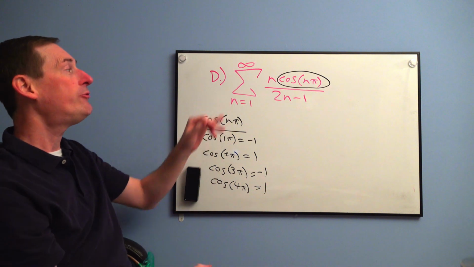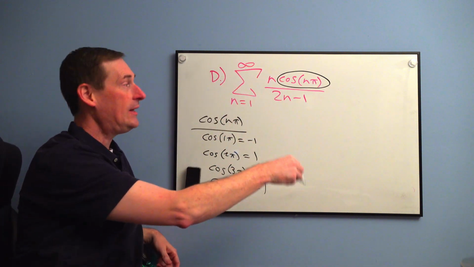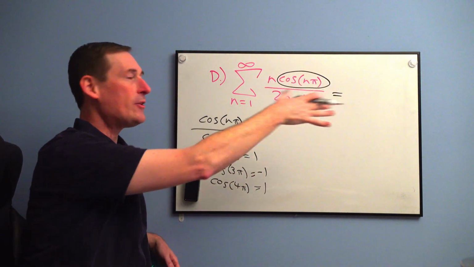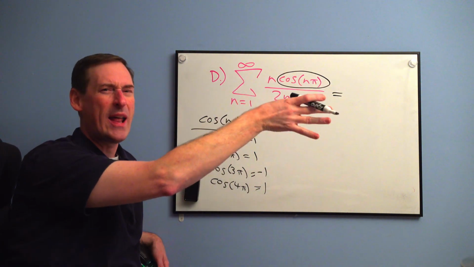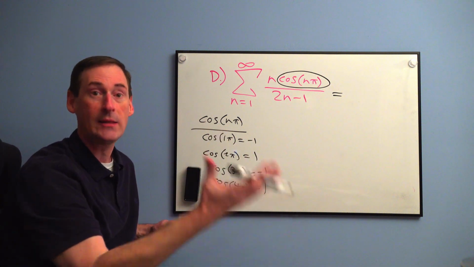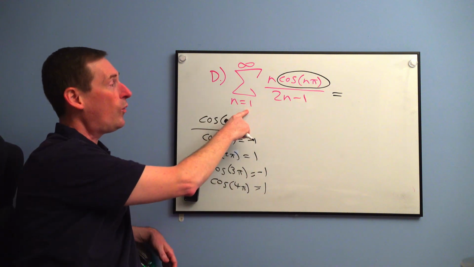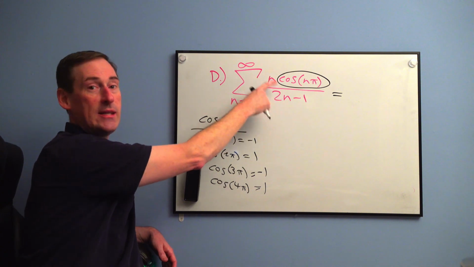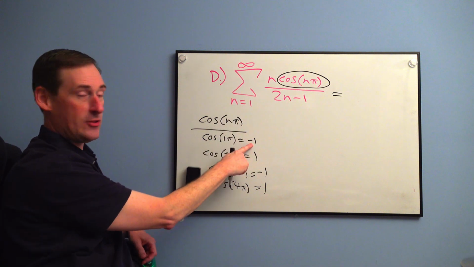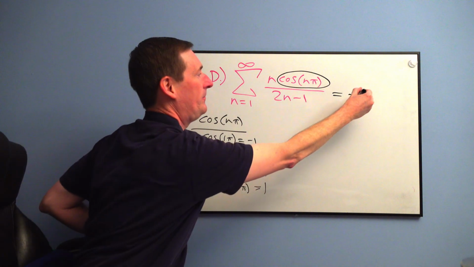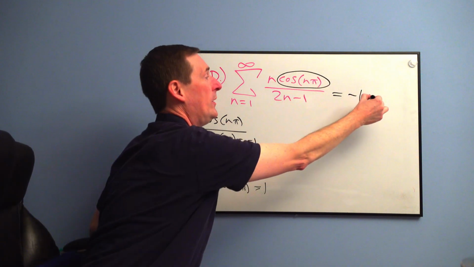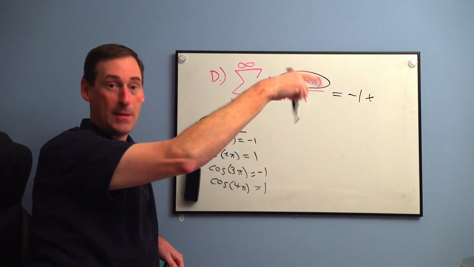So let's focus on the rest of this puzzle. Let's focus on n over 2n minus 1, okay? Let's write it out just for fun. On a test, you probably wouldn't write out very many of these, but just to kind of show you, introductory level, right? Let's just see what's happening. Take 1, plug it into the two n's here, and you get 1 over 1, right? But the cosine makes it negative. So it's -1, isn't it? Now, don't we do an addition because sigma means keep adding?